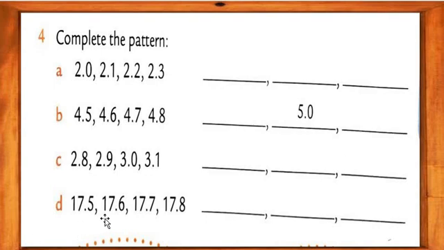And here 70.5, 70.6, 70.7, 70.8, 70.9, and then 18.0 and 18.1.